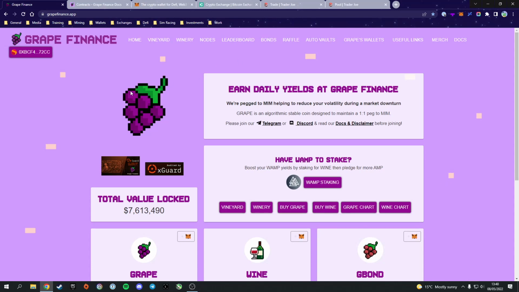So Grape Finance is a Tomb fork over on the Avalanche network. However, whereas Tomb holds its peg to Phantom, Grape attempts to hold a one-to-one peg with MIM through algorithms. So it's trying to be a stable coin. Basically, MIM is a US dollar stable coin for those who don't know. The project is relatively early, as you can see, only about 7.5 to 8 million TVL. However, this number is growing very, very quickly, which has got me really excited.